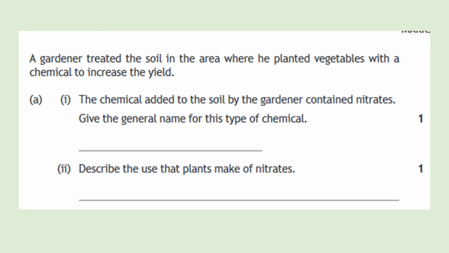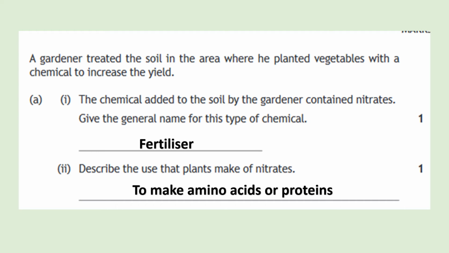So the answers are that the general name of the chemical would be fertilizer, and plants need nitrates to make amino acids or proteins. So well done if you managed to get that correct. If not, then you need to go back and watch the video from the start.